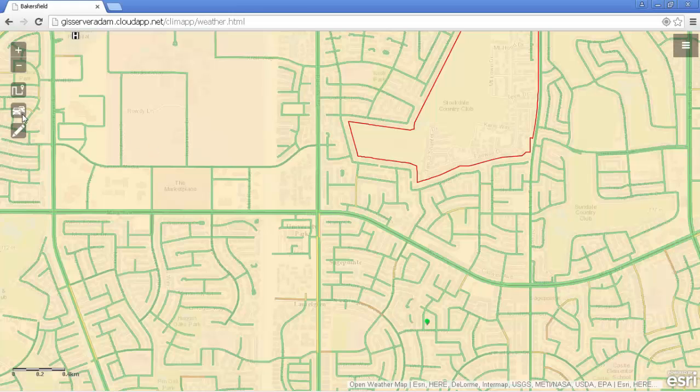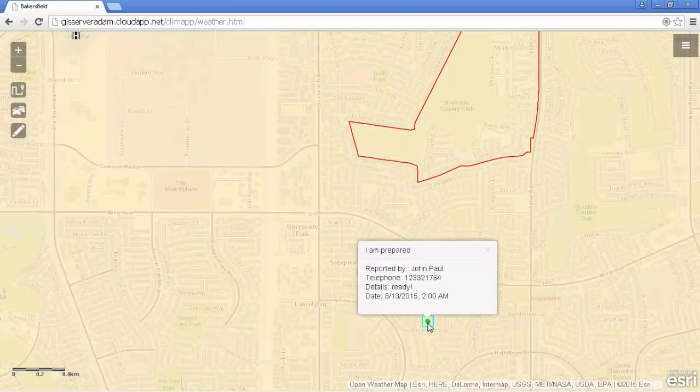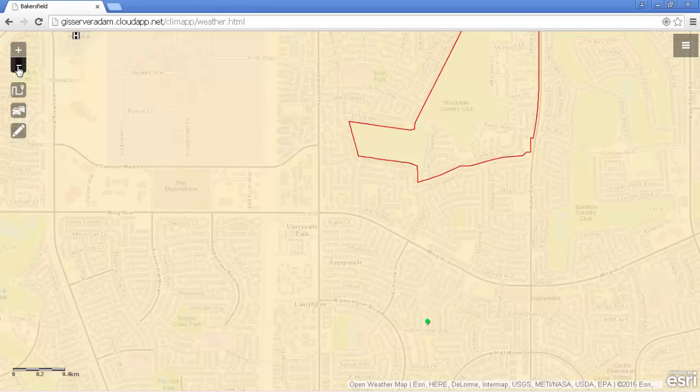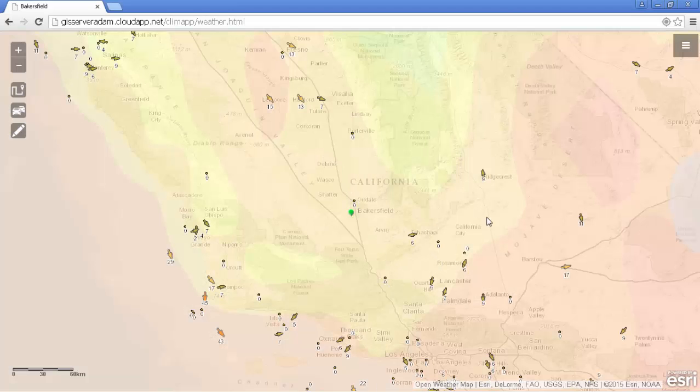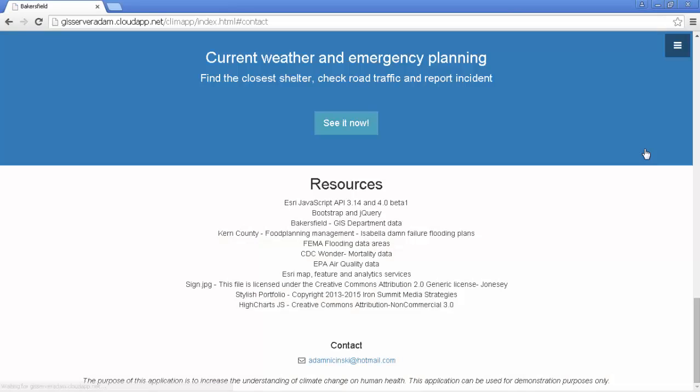This report is available to local emergency planners too, helping them to better allocate their resources. Next, I can zoom out my map and show the current temperature, precipitation and wind speed. This helps me anticipate emergency situations. The last thing is the resources, the data and the technology I used to build this app.